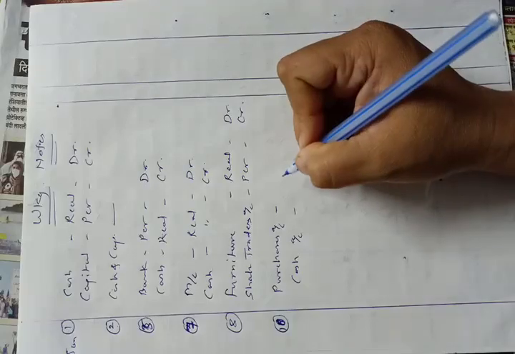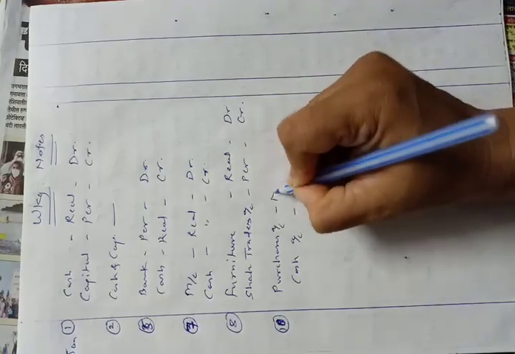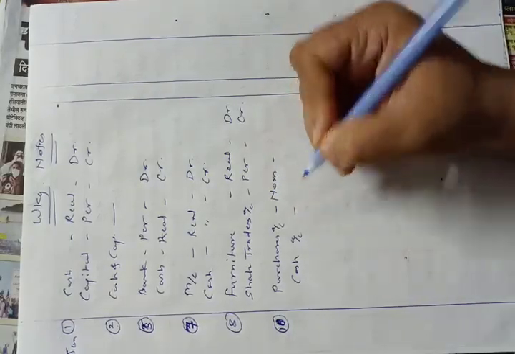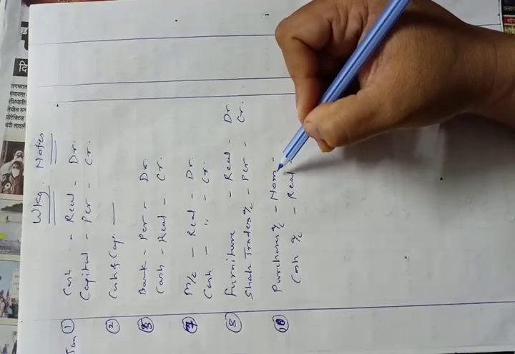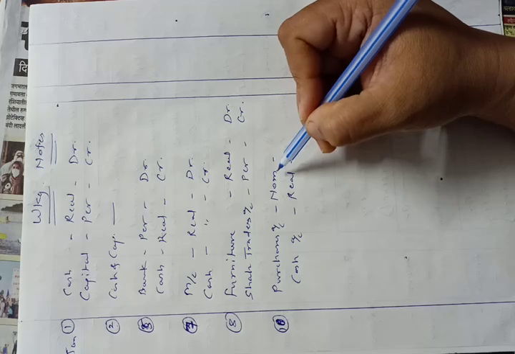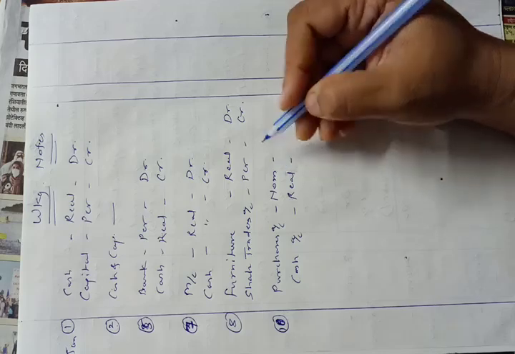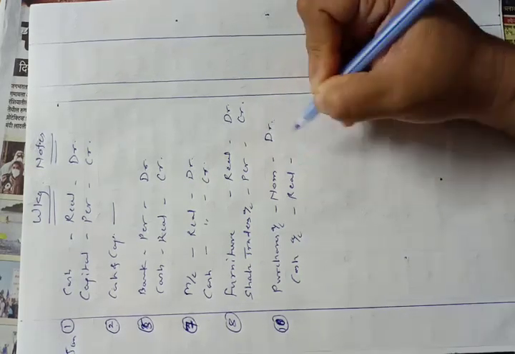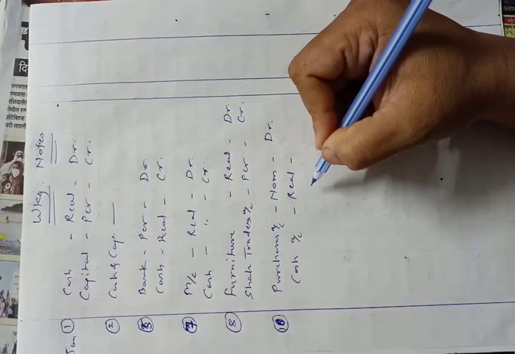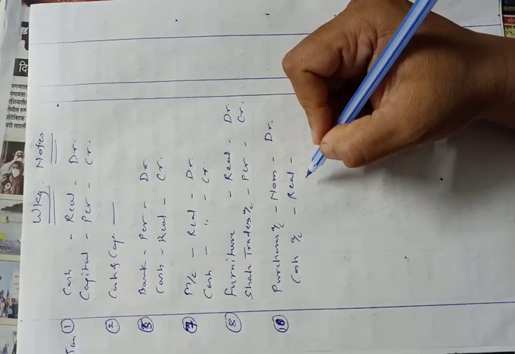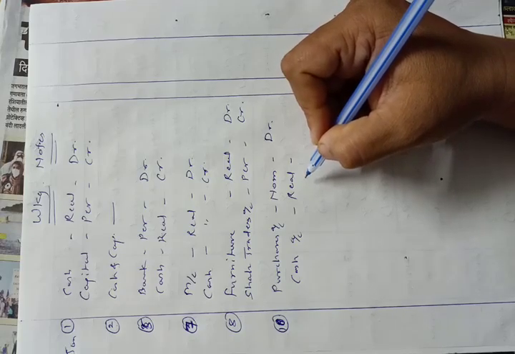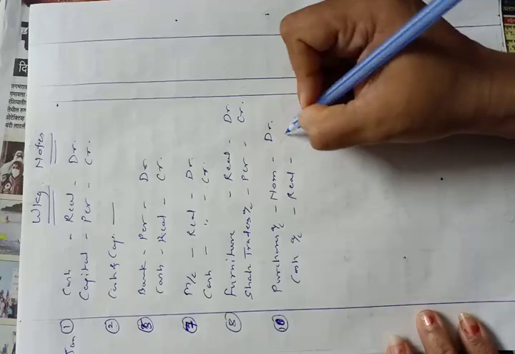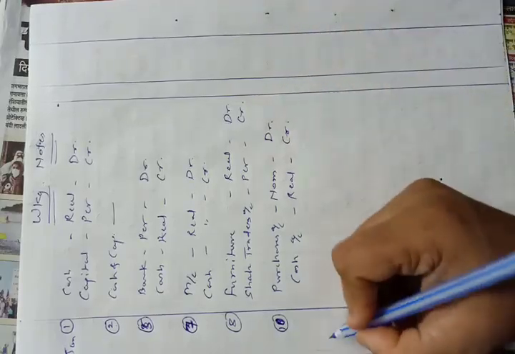Okay, purchases account is a nominal account as it is our expense, and cash account is a real account. Nominal accounts rule says that debit all expenses and losses, so we have to debit purchases account, and real accounts rule says that debit what comes in, credit what goes out. Here as we are purchasing goods, cash goes out from the business, so cash account will be credited.